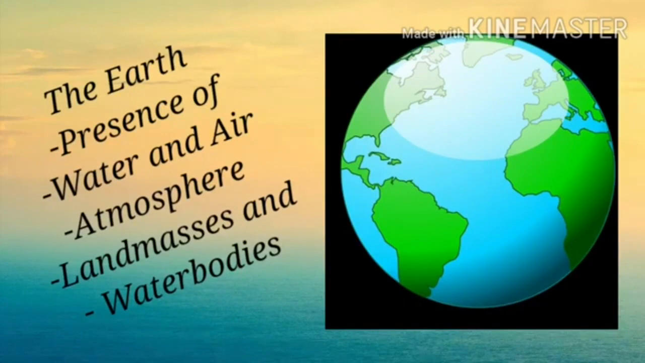Children, what is an atmosphere? Yes, the layer of air that surrounds the earth is called atmosphere. Children, the earth has huge water bodies and land masses. These large water bodies are called oceans, and the large land masses are called continents.